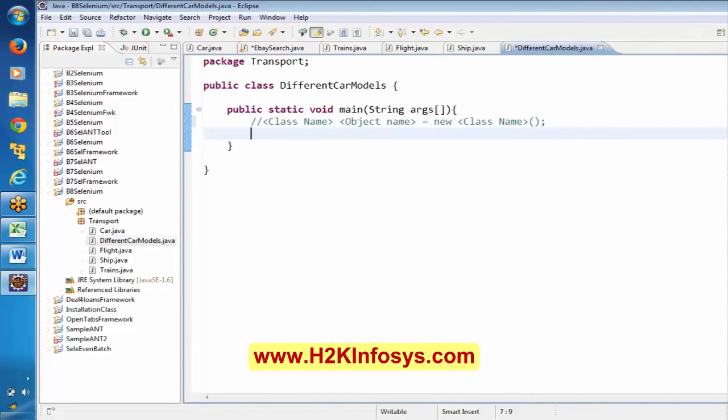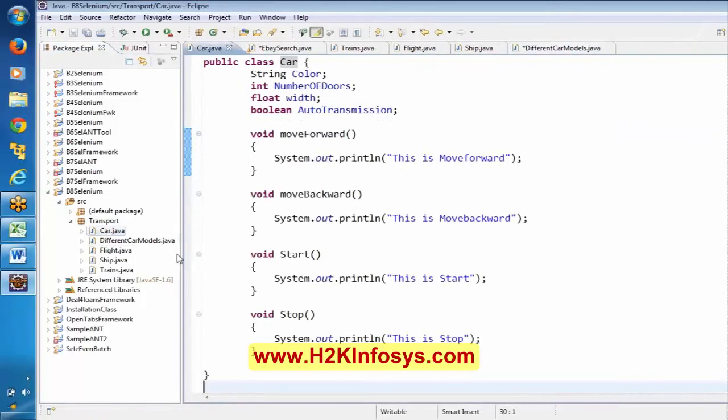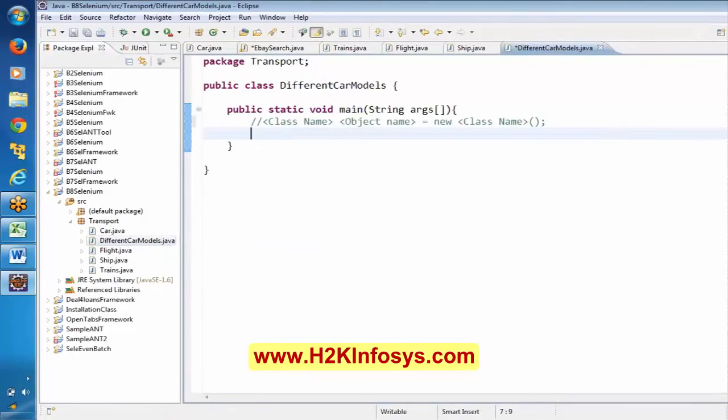Now, what is the class name? Can anyone guide me? I want to create the instance for this car. So what is the class name? It's car. And here it is asking us to use the object name.